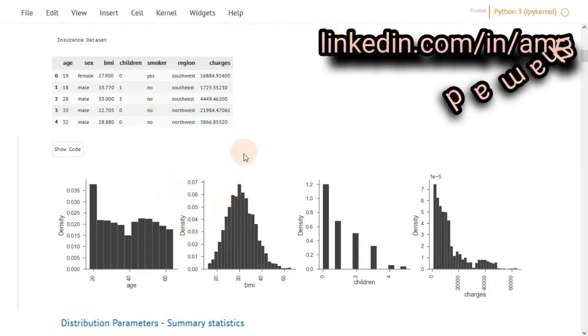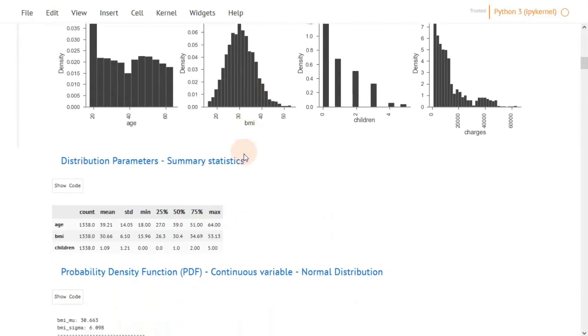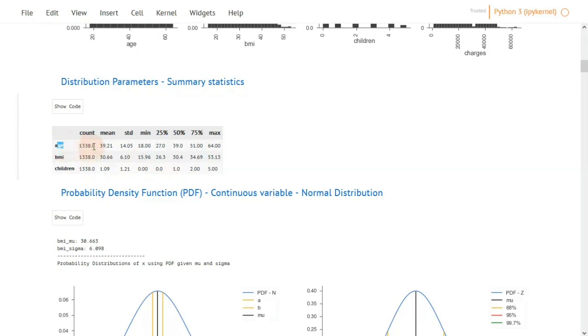But first, let's look at some of the summary statistics of these variables. If we look at age, for example, it has a mean of 39.2, standard deviation of 14. Standard deviation is the dispersion of values around this mean, the minimum value, the maximum value, and the percentiles. Percentiles basically tell us that, for example, for age, the 75th percentile means that 75% of the data lies below 51